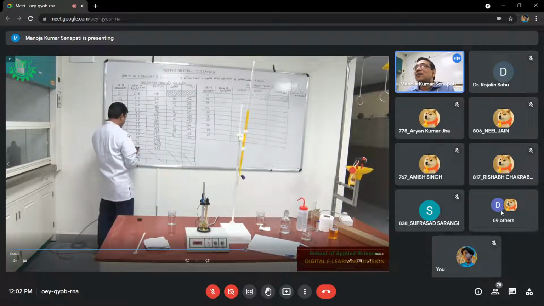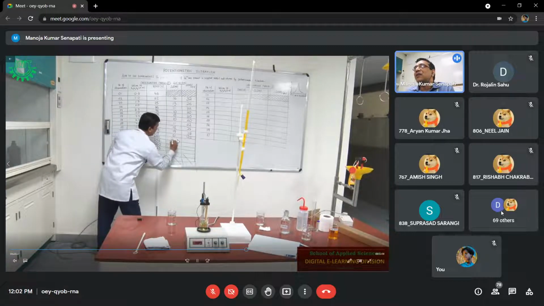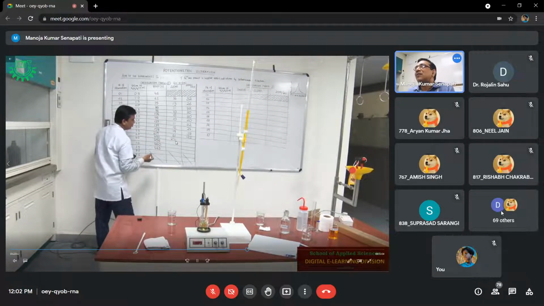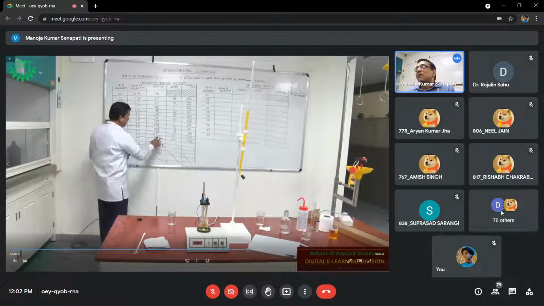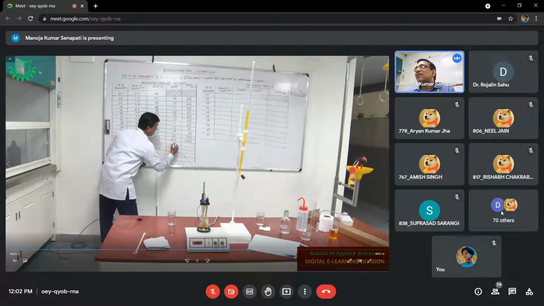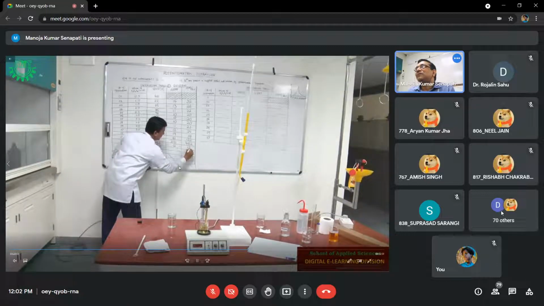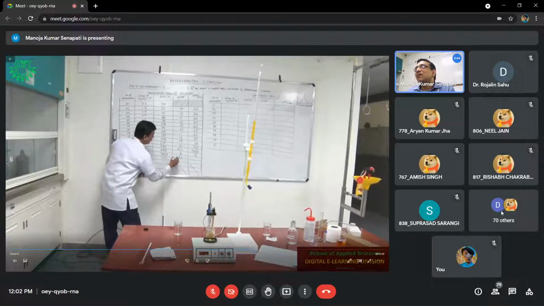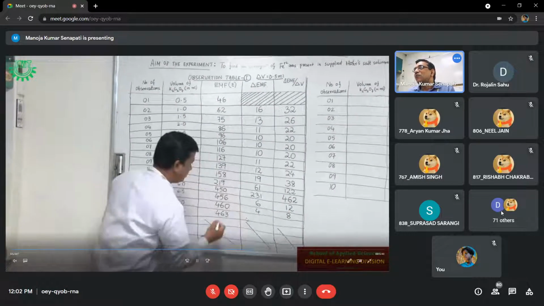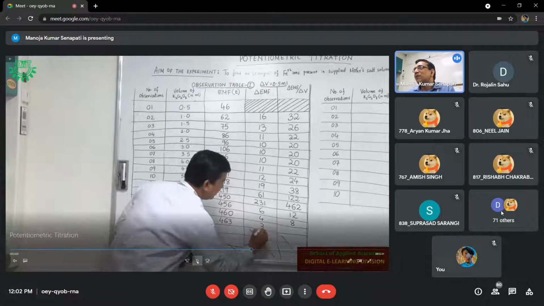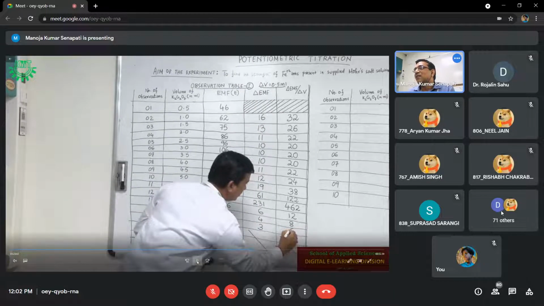And you can see in this case at 6.0 you are getting the del EMF is 231. And naturally the del EMF by del V will be 462. This one change is 6, then it is 12. This one is 4, it will be 8. And this one is 3, and it will be 6.